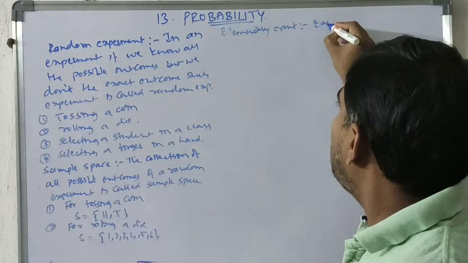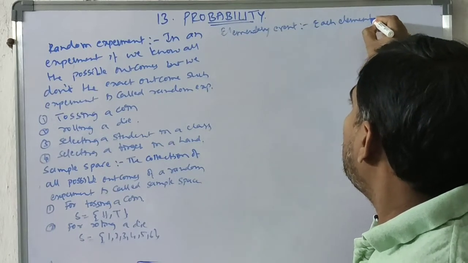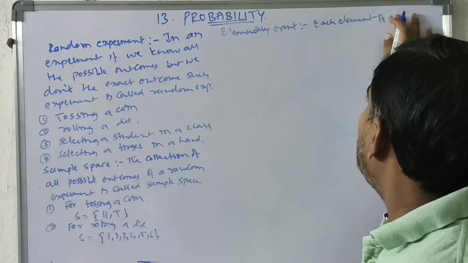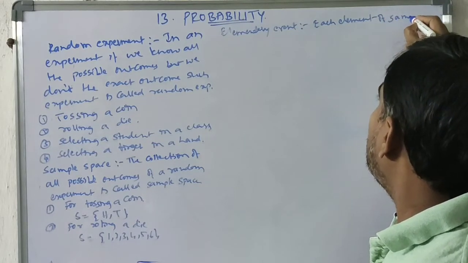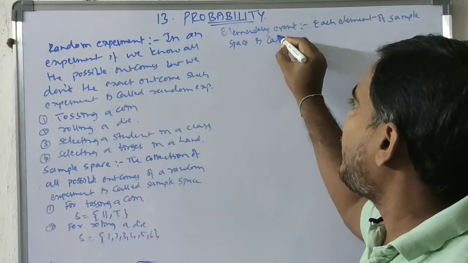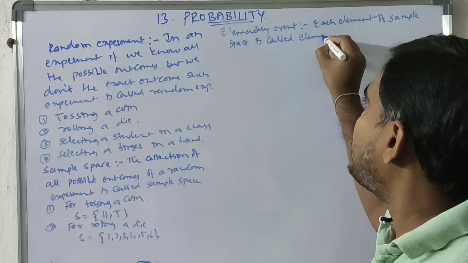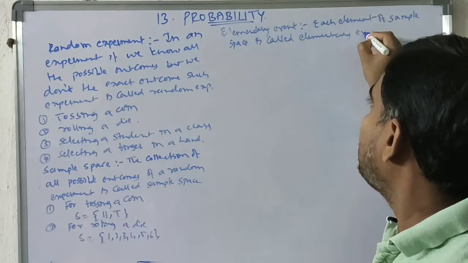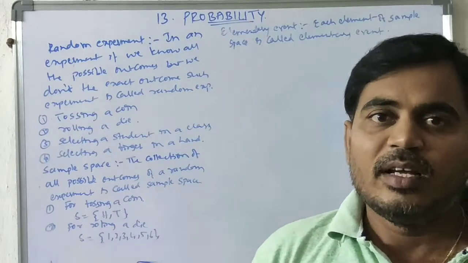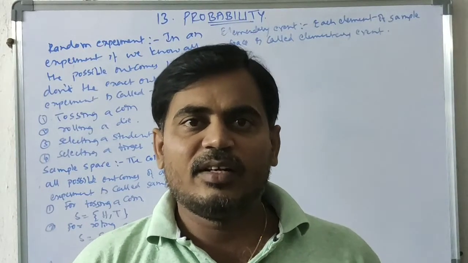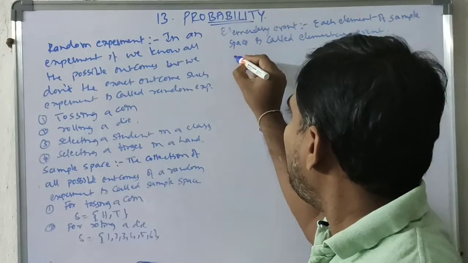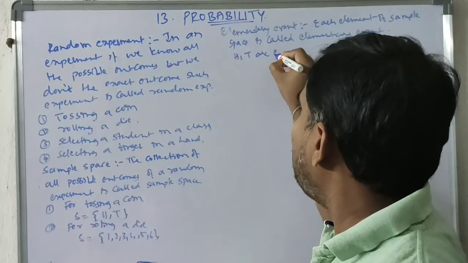Every element in the sample space is itself an elementary event. So H and T are elementary events.